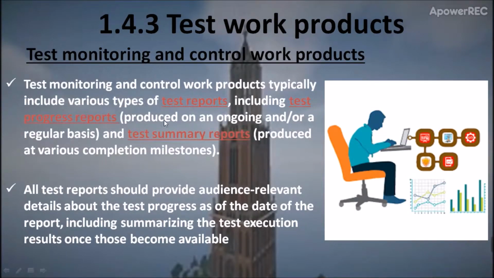The test monitoring and control work products include the test report, test progress report, and the test summary report. The test progress report is produced on a regular basis, but the test summary report is produced at a completion milestone. Test reports should provide some detail about the test process of the project so that, like we said, the stakeholders can make a decision based on it.